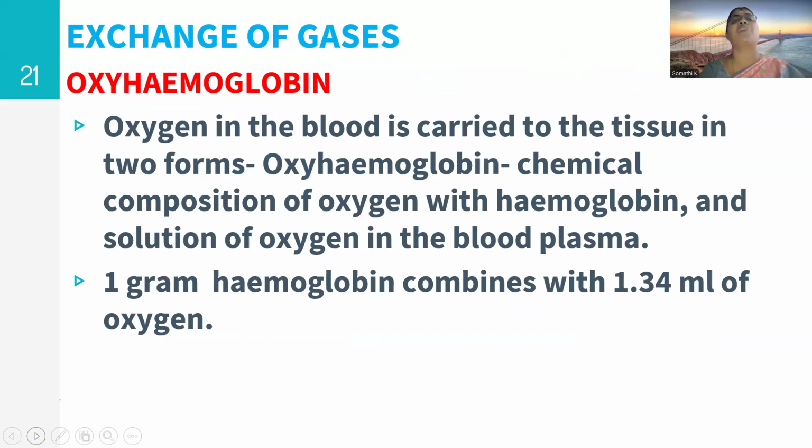The major portion of the oxygen is transported as oxyhemoglobin. Oxygen in the blood is carried to the tissues in two forms: as oxyhemoglobin, a chemical form, which is the combination of oxygen with hemoglobin, and as dissolved oxygen in the blood plasma. In the chemical form, 1 gram of hemoglobin combines with 1.34 ml of oxygen.